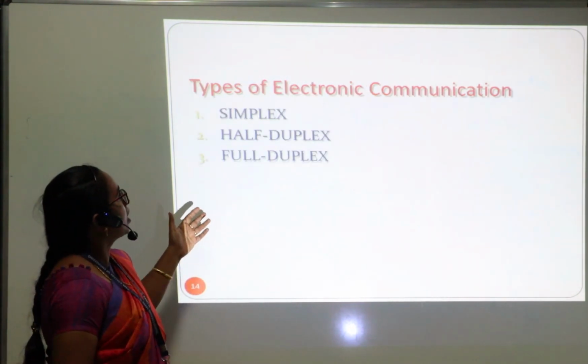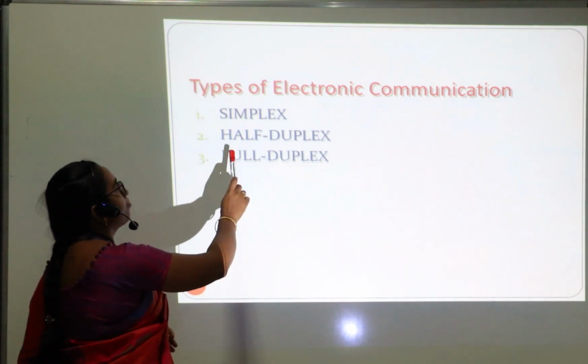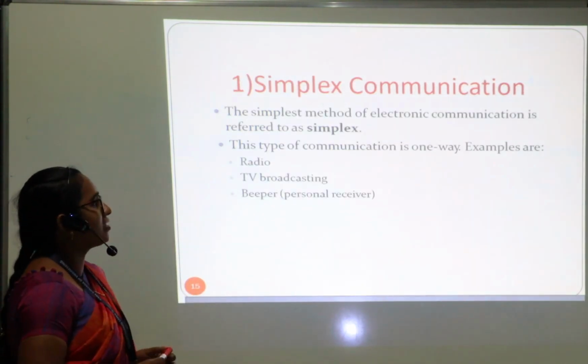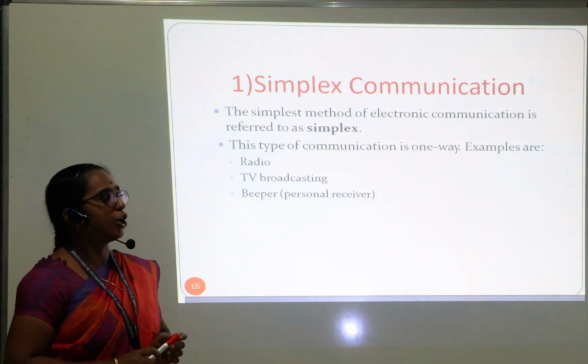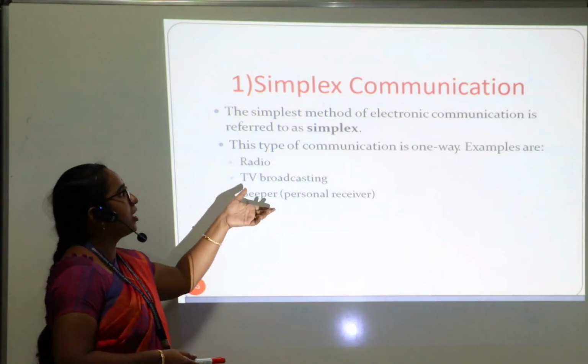Next, we have the types of electronic communication: simplex, half duplex, and full duplex. Simplex is simply one-way communication. For example, radio, TV, and beeper. These are all one-way communication systems.